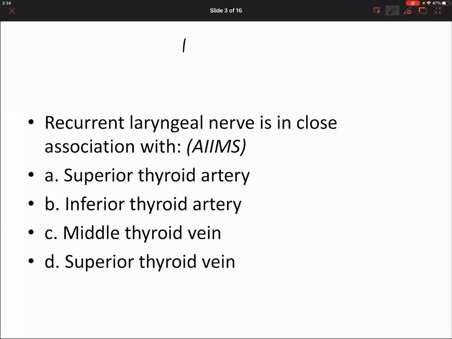MCQ 2. Recurrent laryngeal nerve is in close association with the inferior thyroid artery. Wow, great. Quickly.